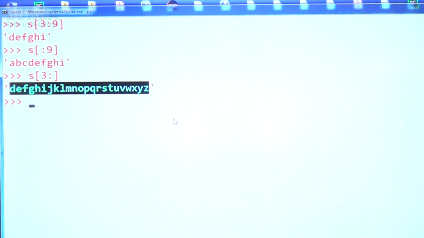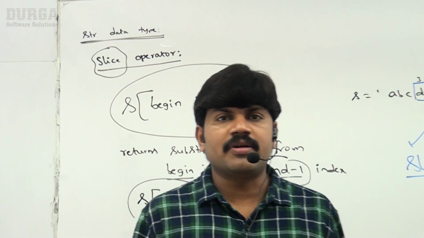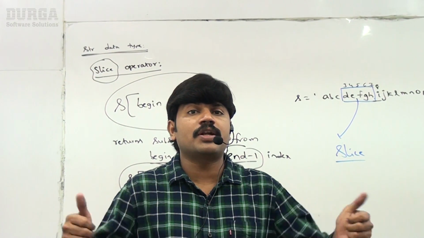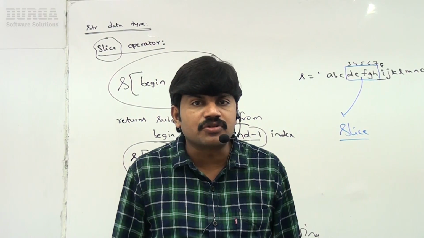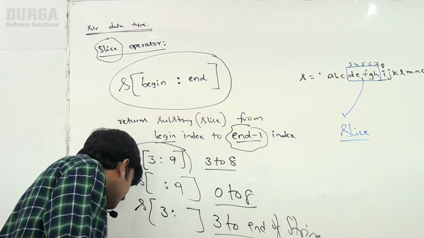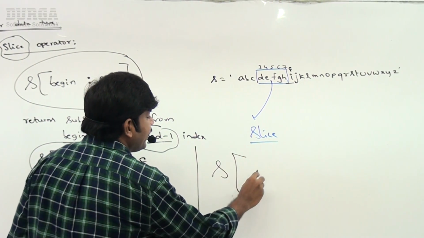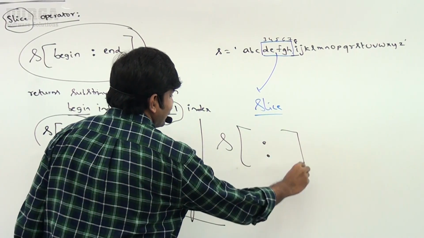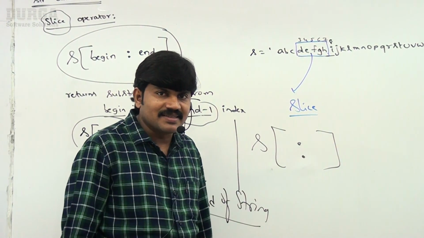Remember. Sir, now immediately you may have a doubt. Okay. Sir, what is the default value for begin index? Respond. If you are not specifying begin index, what is it going to take? Starts from 0. If you are not specifying end index, what is it going to return? It's going to return last. Okay, well. Now my question is, I'm not specifying begin index and end index. What will happen?